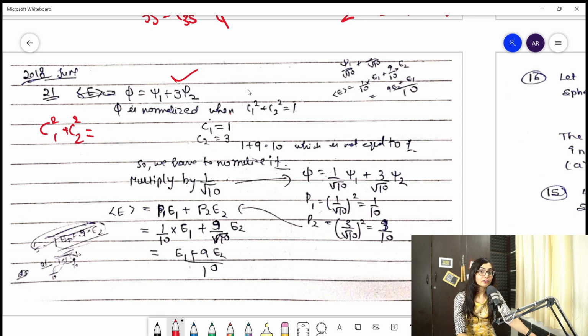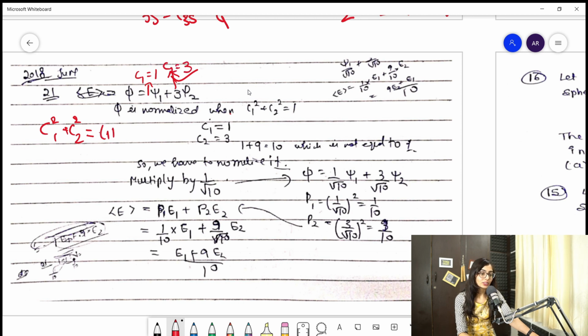Because our wave function should be normalized, if it is not coming equal to 1, that means our wave function is not normalized. Clear? So C1 square plus C2 square is equal to 1. You know that C1 is 1, because the coefficient before psi1 is 1. The coefficient before psi2 is C2. Clear? C2 is 3.